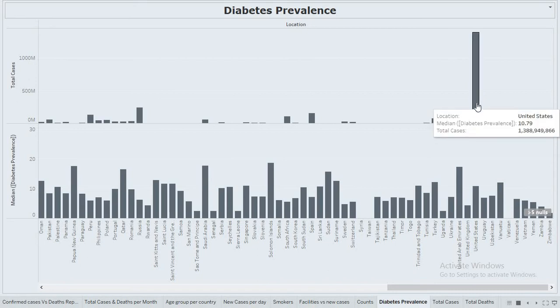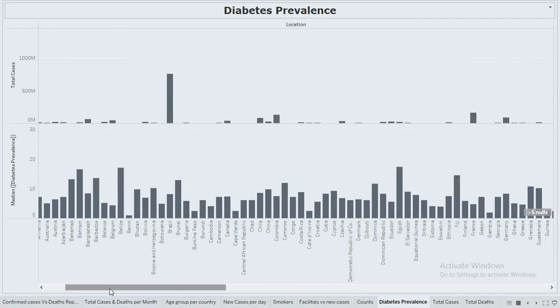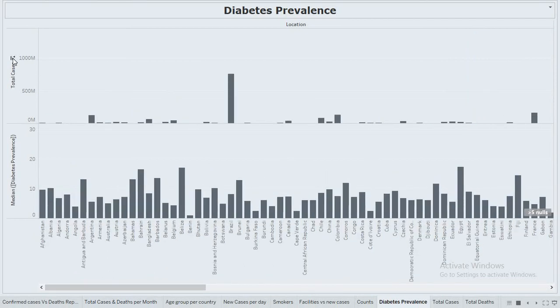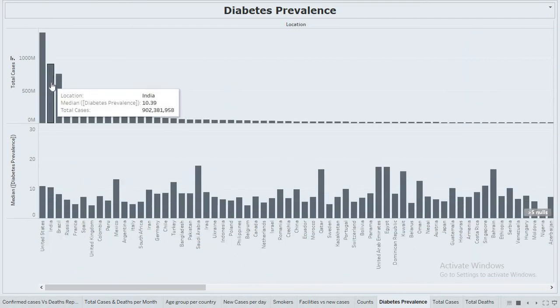The United States ranks at the top, and India ranks second. There are 10% of the cases which were diabetic patients in the COVID situation.